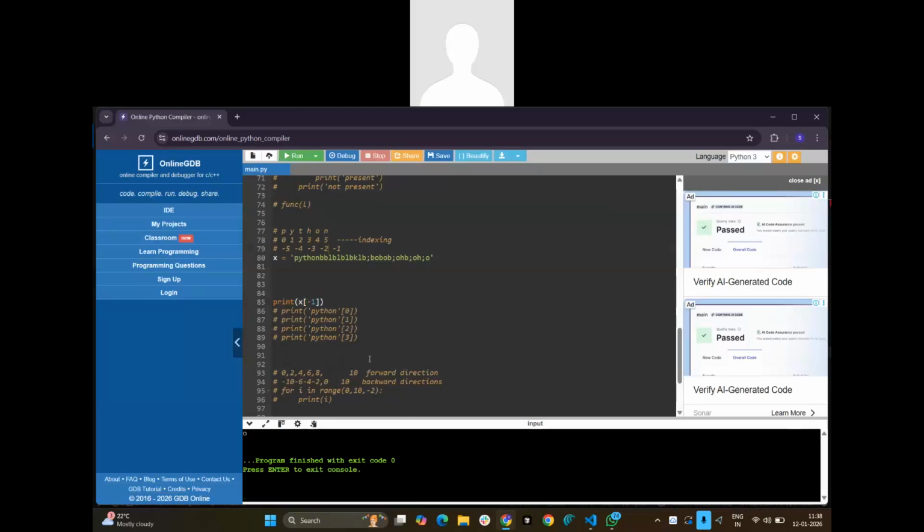Am I getting it or not? Okay, now understood. This will start from -1, -2, -3 if you are going from backward to front, and if you are going forward from 0, it starts from 0. Got it, right? So this is nothing but a negative direction. But if I want to take one particular word only, Python, I want.